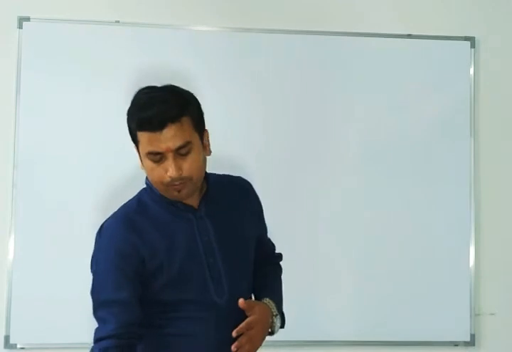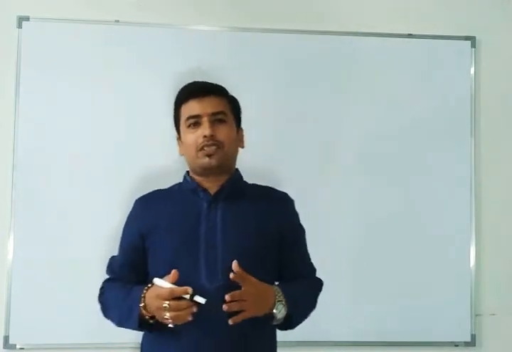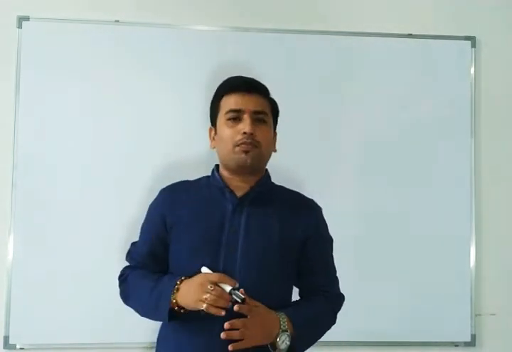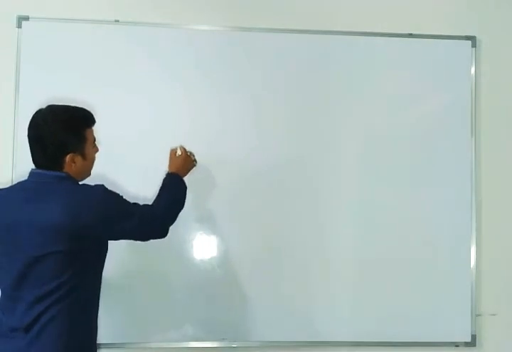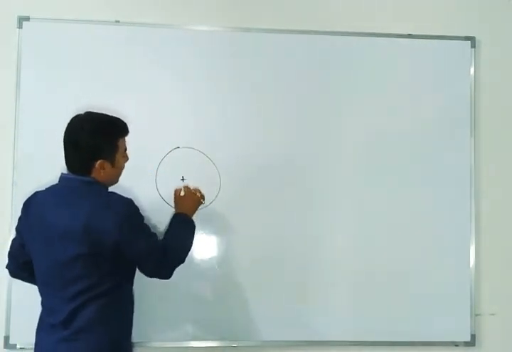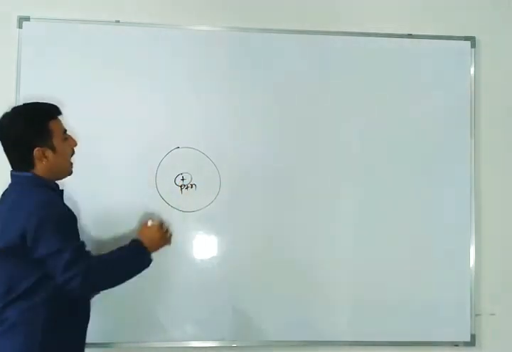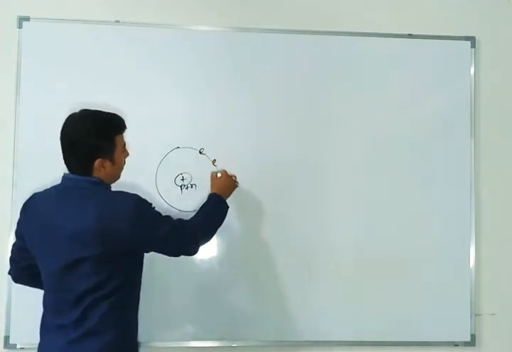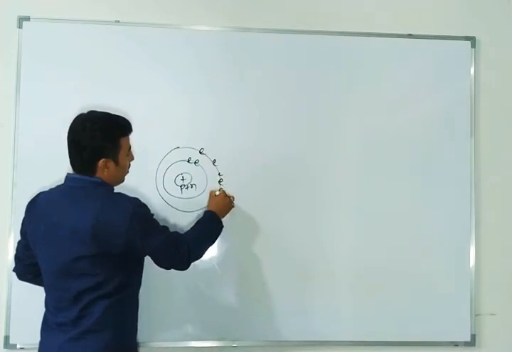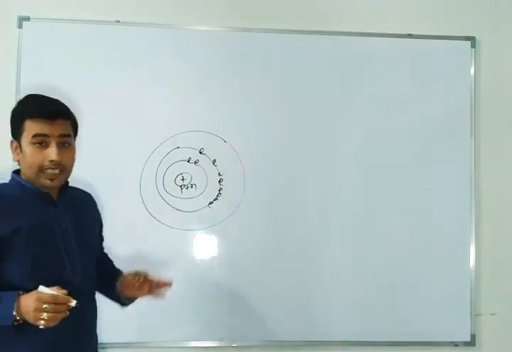Actually today I'm going to start something new. So let's come first towards the topic and then we'll move ahead. First come to the point. You know very well atom, right? This is the atom. Here inside the nucleus they are having protons and neutrons, right? And on the orbit they are having electrons, right? So on the first orbit 2 electrons, in the second orbit there are total 8 electrons, in the third orbit it can accommodate 18 but it is 8 electrons only.